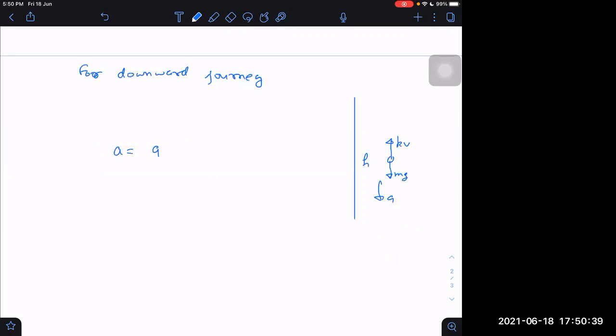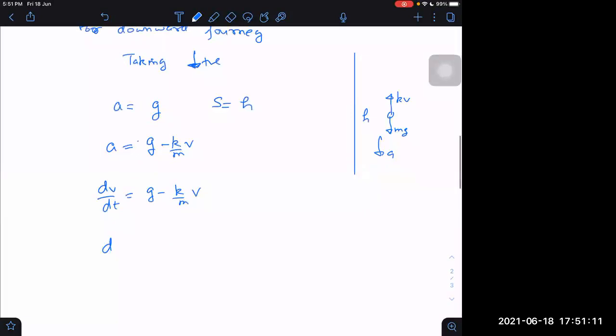Acceleration will be equal to, again, taking downward as positive. I'm taking downward as positive separately, just for easiness. It will make it easy. What will be the acceleration? I think g minus k by m into v. Is that right or not? Then what will be dv by dt? g minus k by m into v. What will it become now? dv will become g into dt integral minus k by m into v into dt integral.